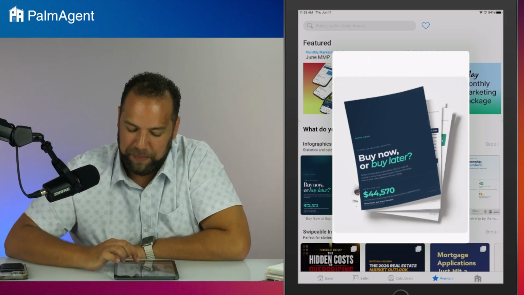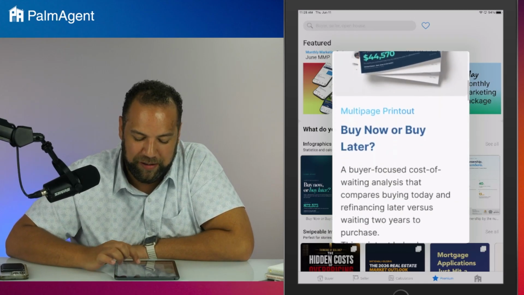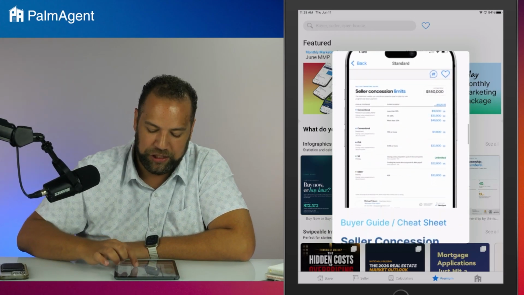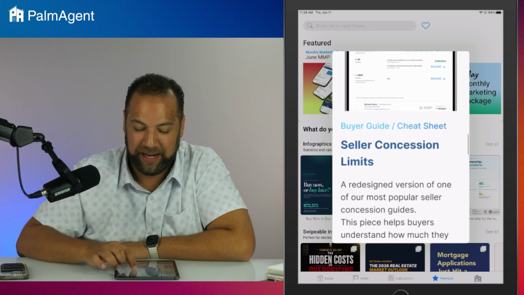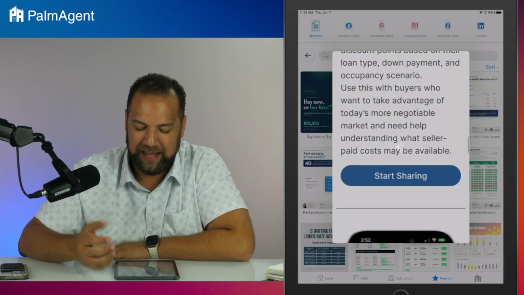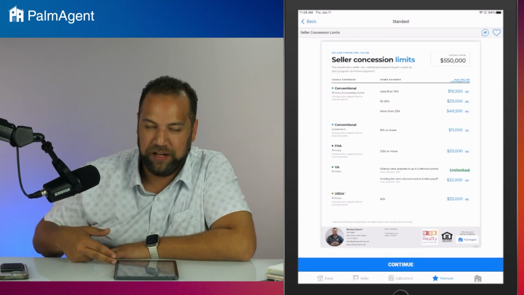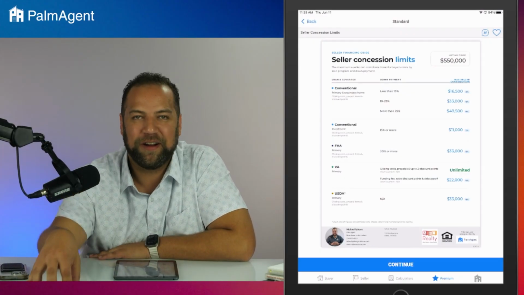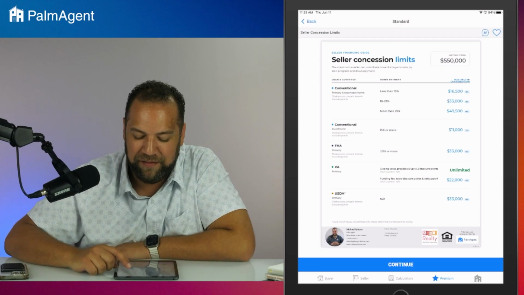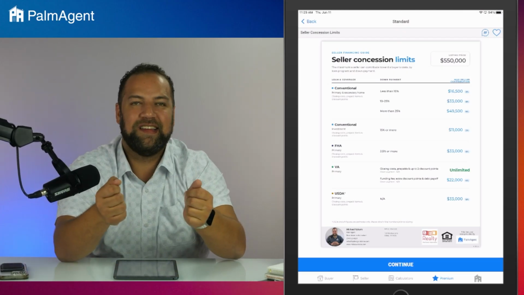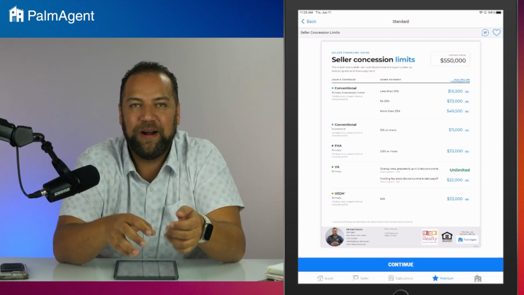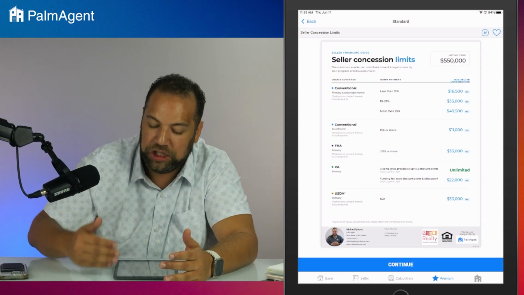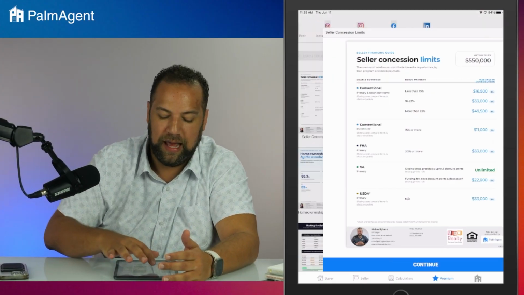All right, so the buy now, buy later report's the first one. The second piece was that seller concessions limit graphic, which of course is also dynamic. So if we open it up, again, it is going to have the continue button at the bottom, and we can adjust this piece to actually work with our clientele. We don't have to take that $550 listing price seller concession report to our meeting with that buyer who's buying a house in that $375 price range. You can adjust this before using it with your client.